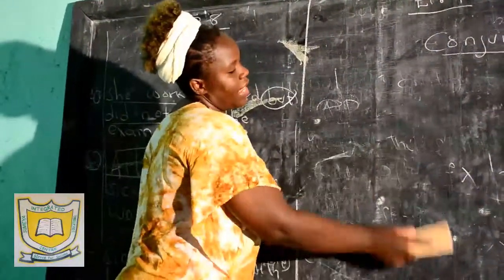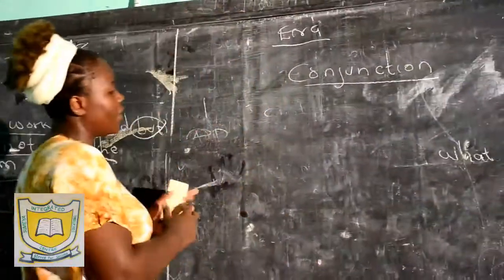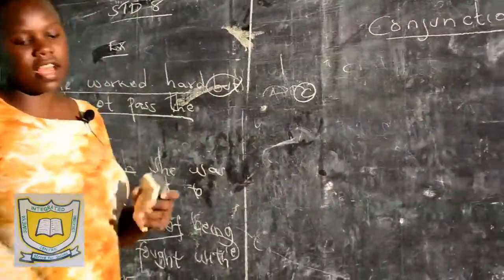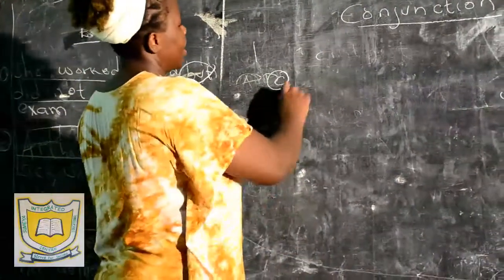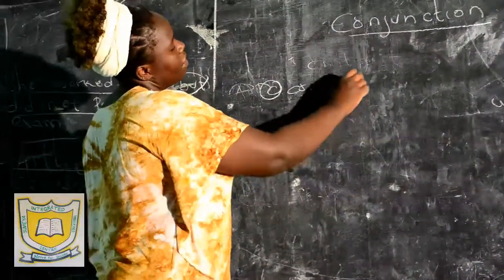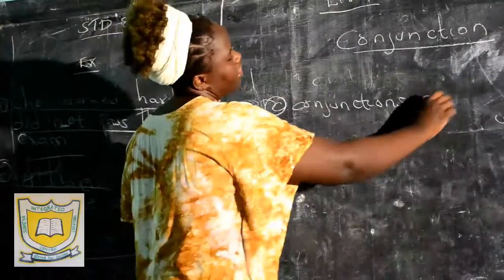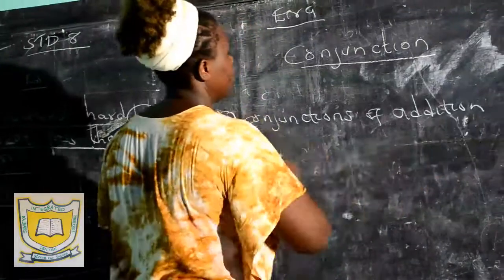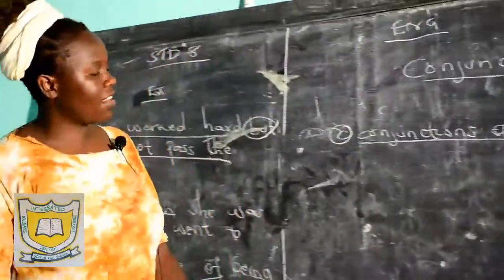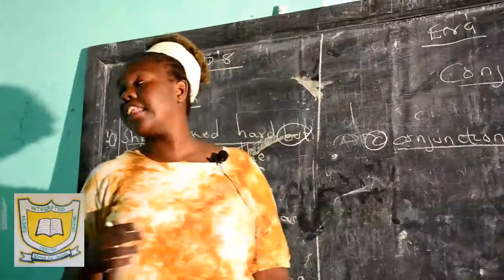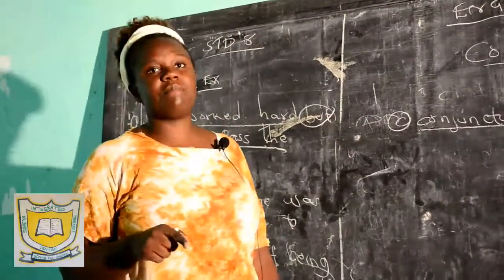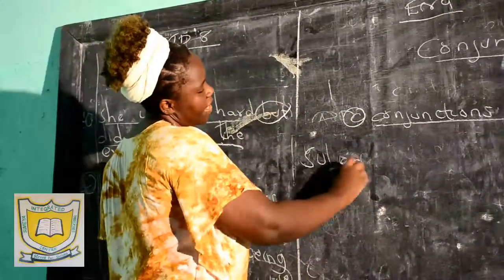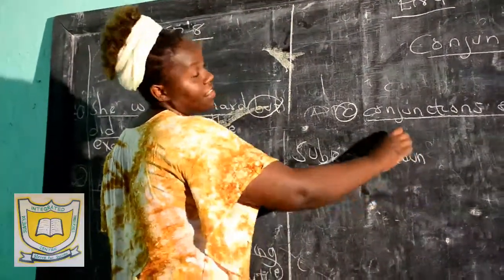So we move on to our next type of conjunction. I've talked about conjunctions of reason, conjunctions of contrast. Let's talk about conjunctions of addition. Conjunctions of addition give us extra information or additional information about a subject in a sentence. If I say a subject, what I mean is a noun in a sentence.